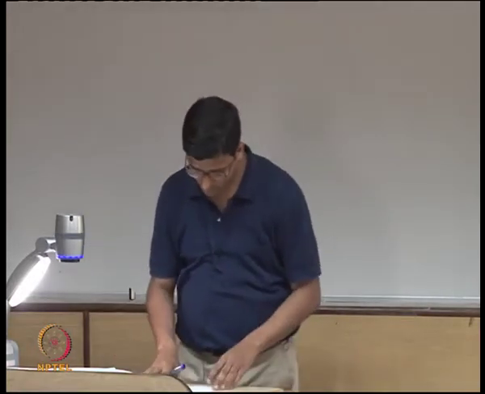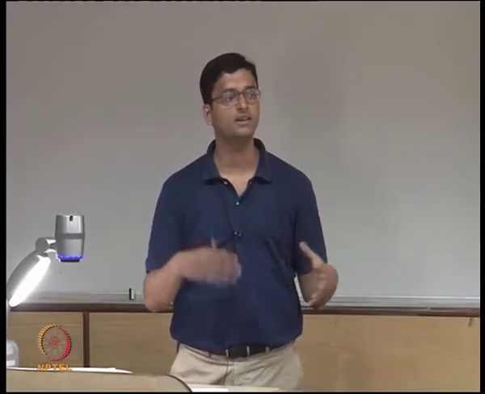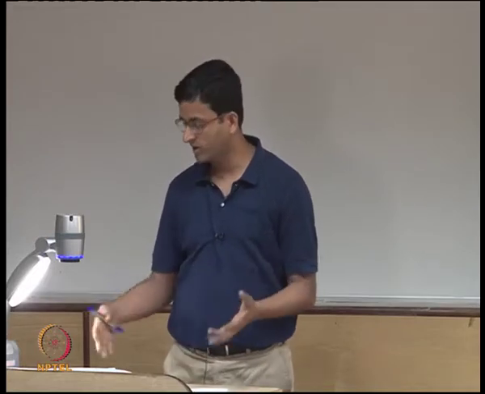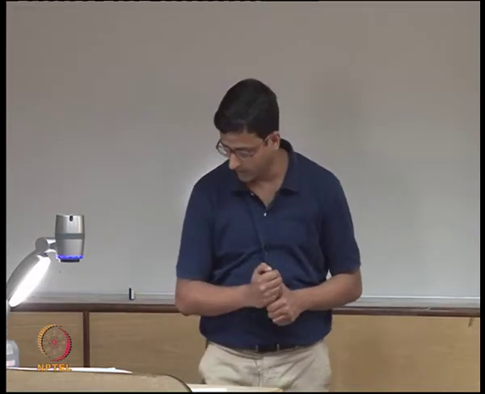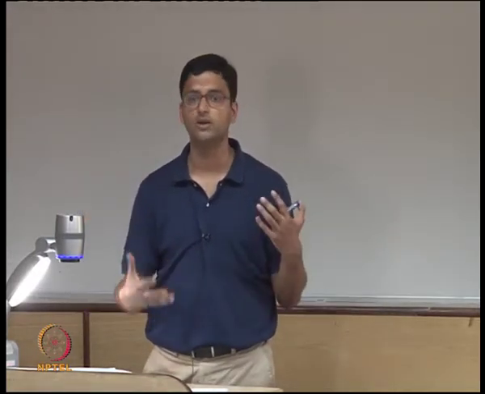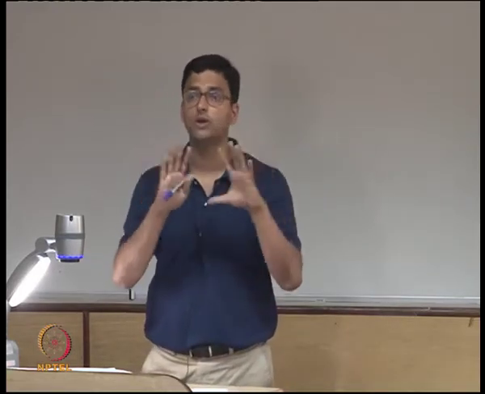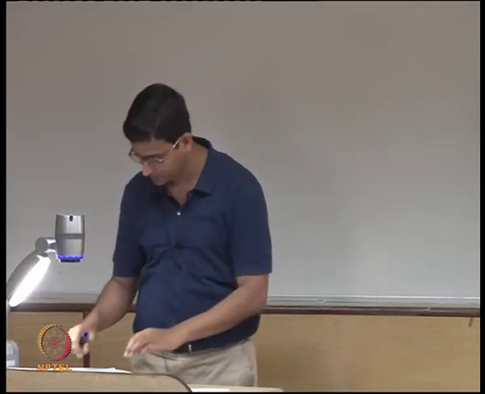Okay. All right. So the nth chance algorithm with a large n is one way to approximate LRU, but in general the clock algorithm works just as well as LRU, because LRU is anyway an approximation to what's optimal, and the clock algorithm is an approximation to LRU, and in general it works good enough. So you don't need a very large n to have good hit ratios, right? The whole point of doing all this is to have good hit ratios without having too much overhead on your hit path and also on the miss path.